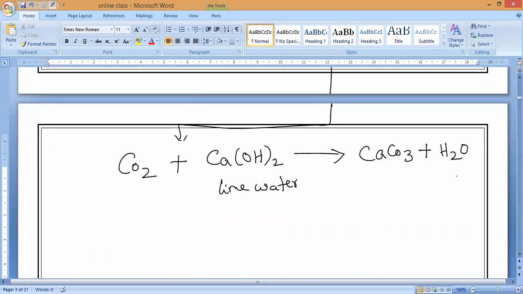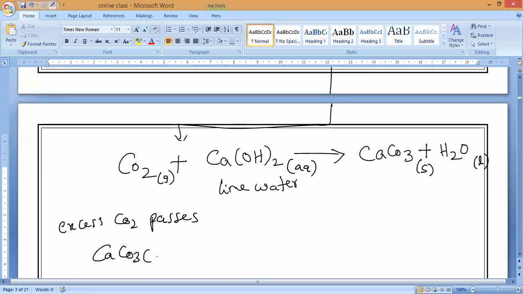Now this is what you have to remember. The state is also important. Calcium hydroxide is in aqueous state, carbon dioxide is in gaseous state, CaCO3 is in solid state, and water is in liquid state. Okay. Now again, if excess CO2 passes, what will happen?